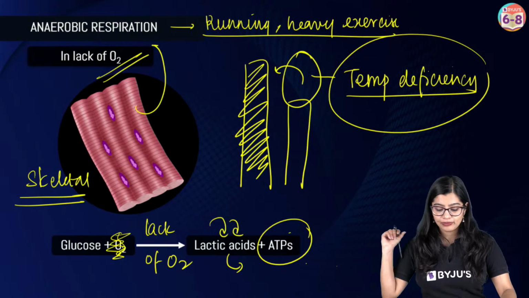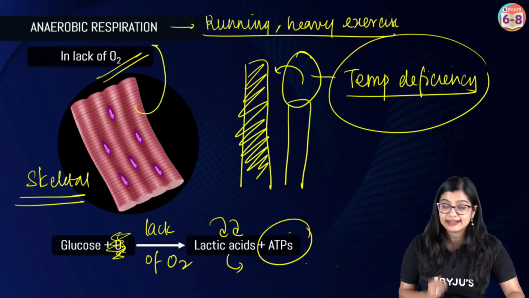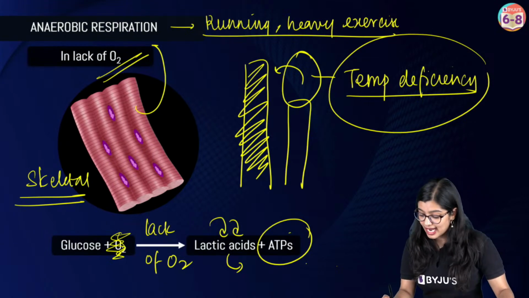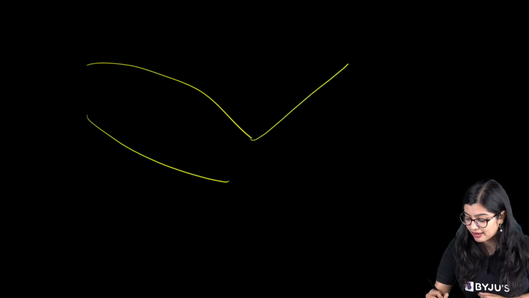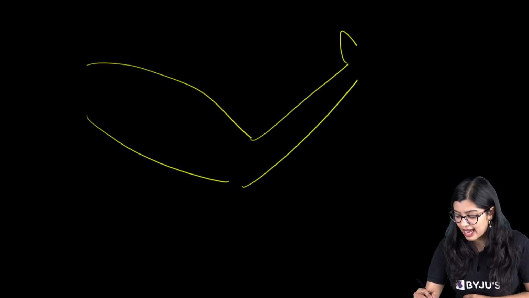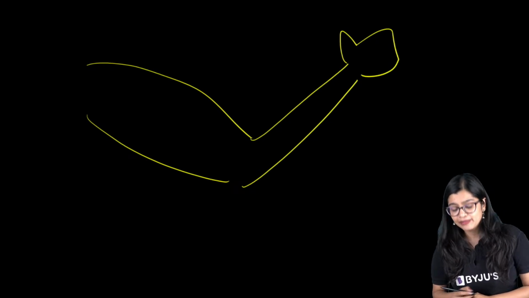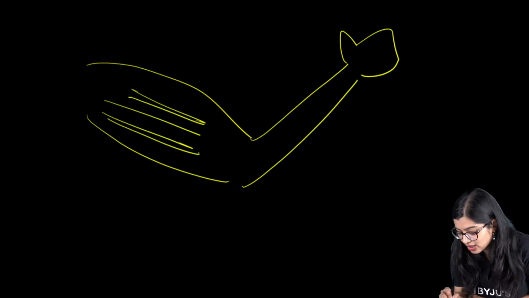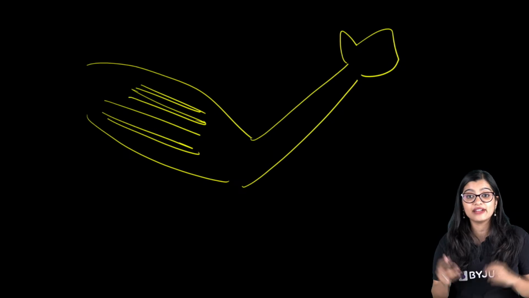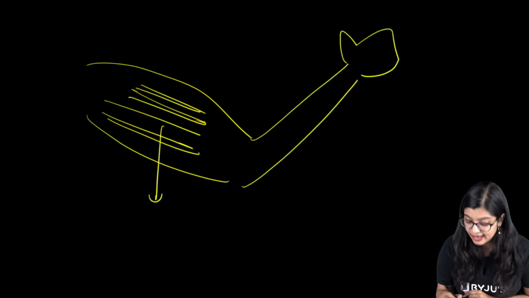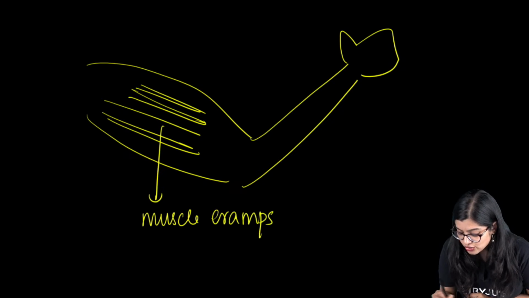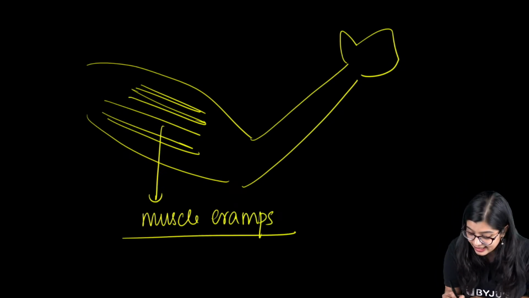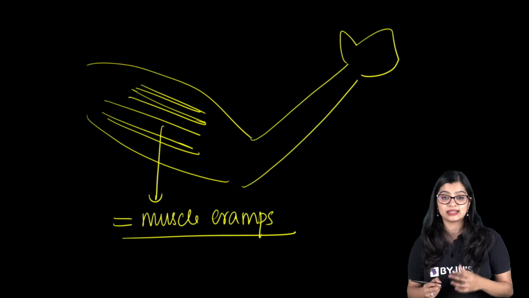Yes, very good. Now, we know that this lactic acid is produced. Now, at times what will happen? We know that this lactic acid can get accumulated. So, if this is my hand, what do I see? We know that the lactic acid can get accumulated inside my muscles. And if lactic acid gets accumulated, that means it will cause muscle cramps, right? So, accumulation of lactic acid is going to result in muscle cramps.